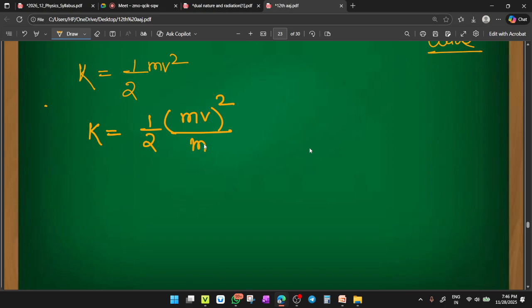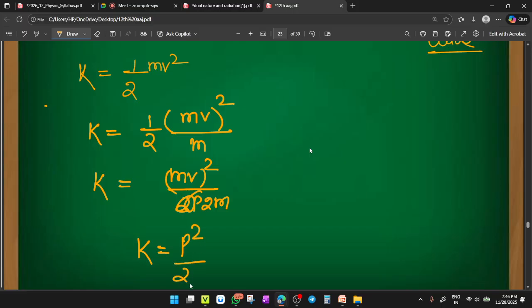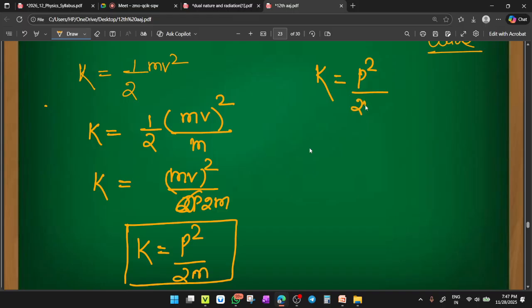As you multiplied in the numerator, you have to multiply in the denominator m also. So K equals mv whole square upon 2m, so K becomes p square by 2m. This is the value of kinetic energy in terms of momentum: K equals p square upon 2m.